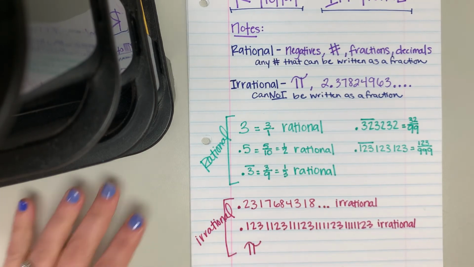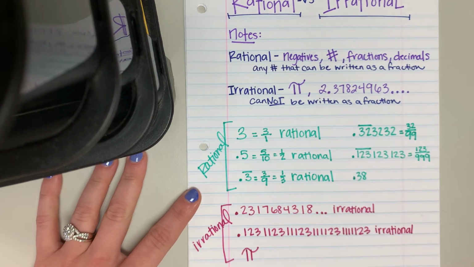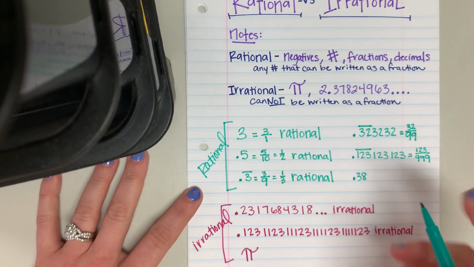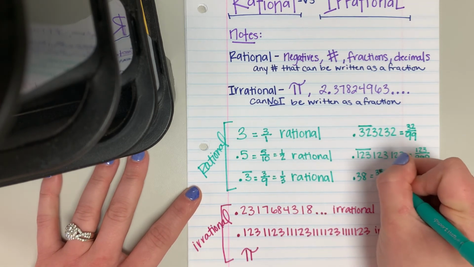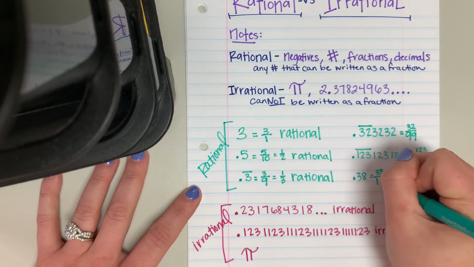So what if I have just like 0.38? That terminates. That can be written as a fraction. 38 over 100, because that's the hundredths place.